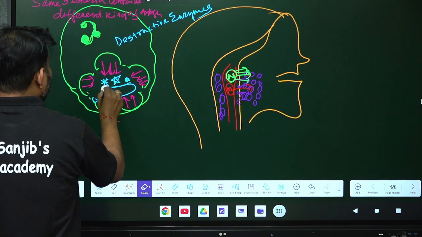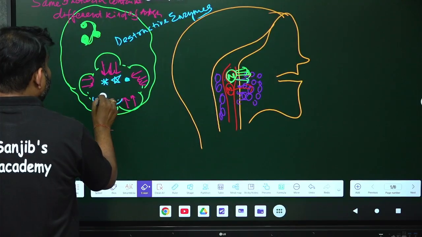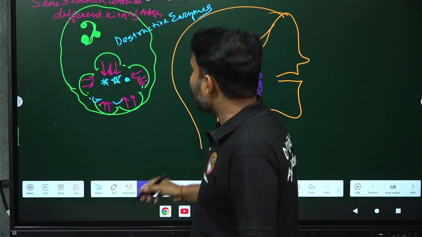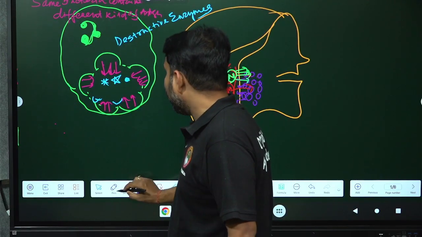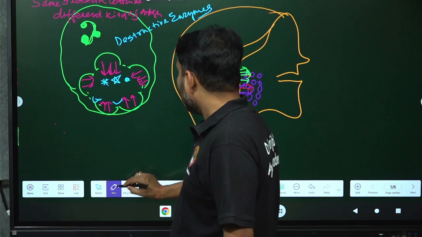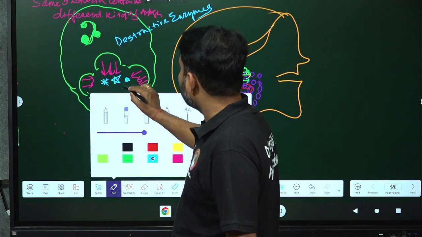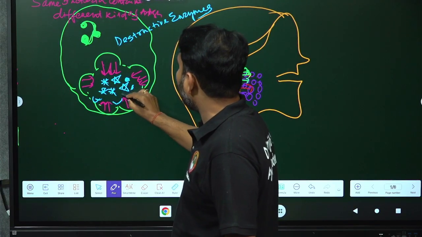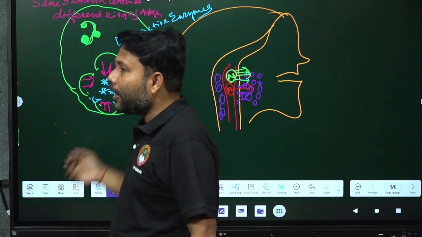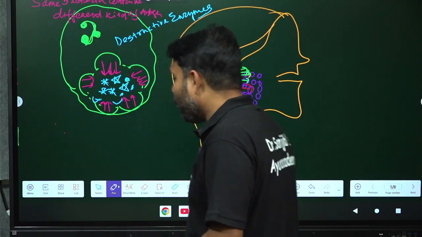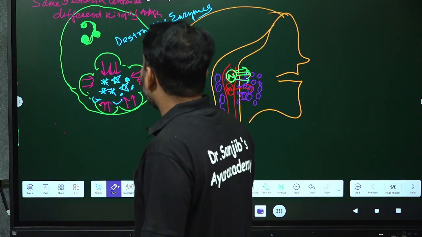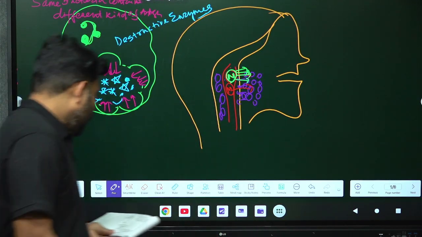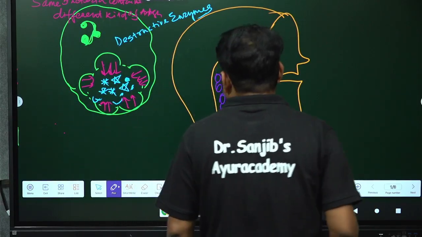You see, when bacteria are damaged, what will remain? Only antigens. When bacteria are getting damaged, the remaining will be antigens. You will get these antigens. So what will happen to the antigens which are freely found in the neutrophil? These free antigens will now drain to the lymphoid organs.